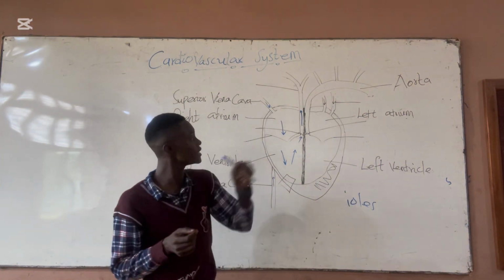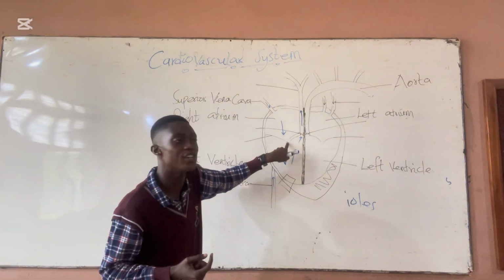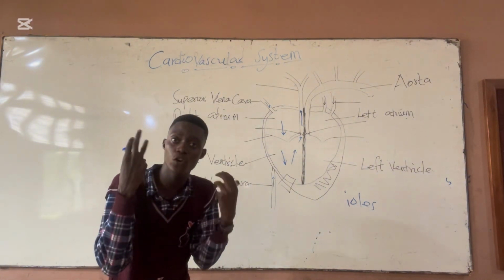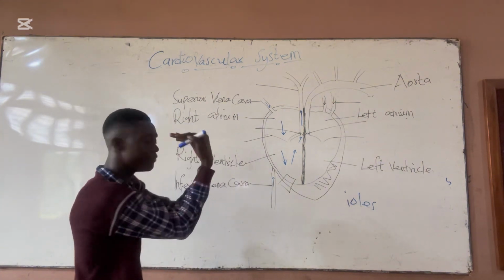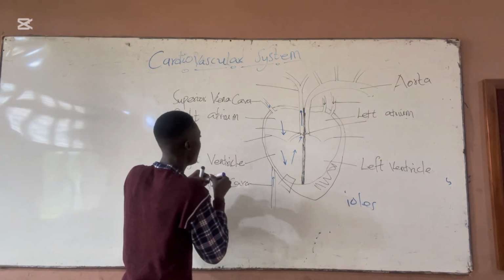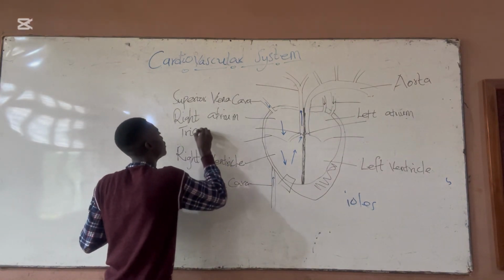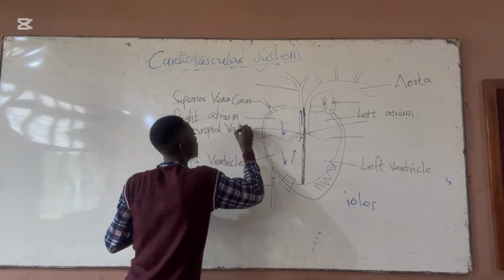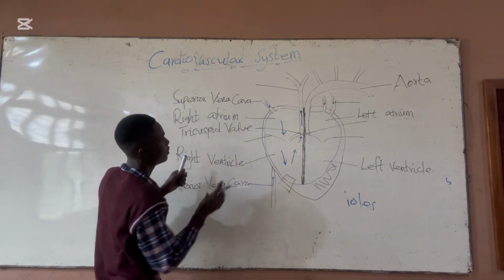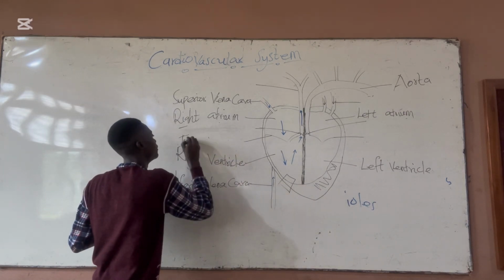When the blood gets into the right atrium, then it passes into the tricuspid valve. Tricuspid valve because it has 3 cusps which come together to form the valve. So we have the tricuspid valve.